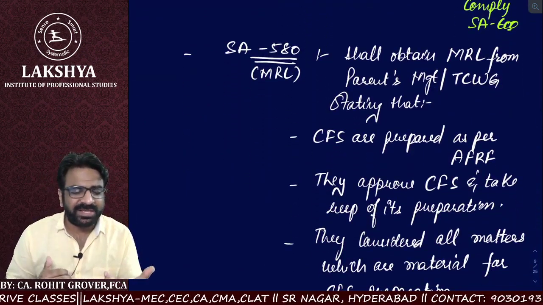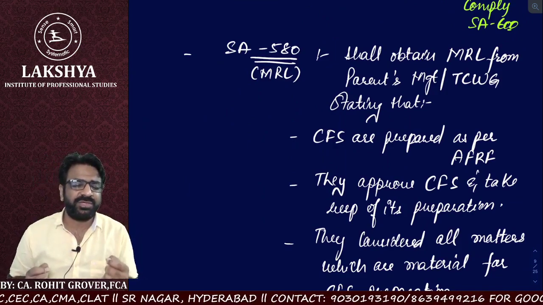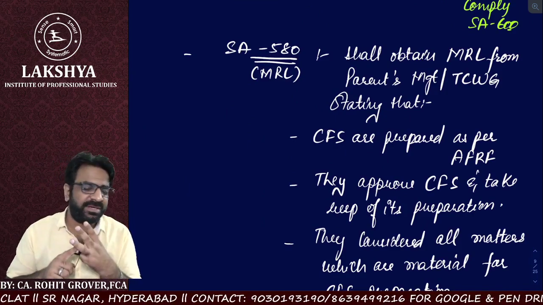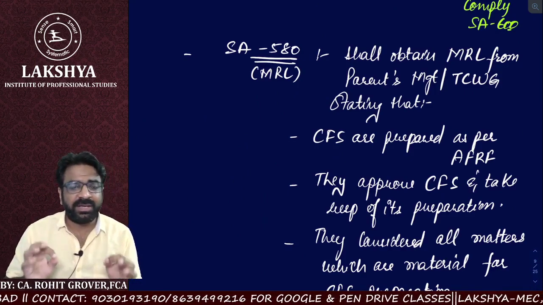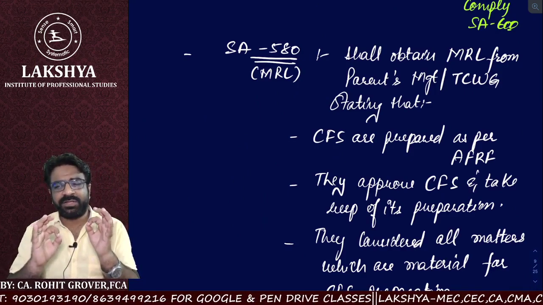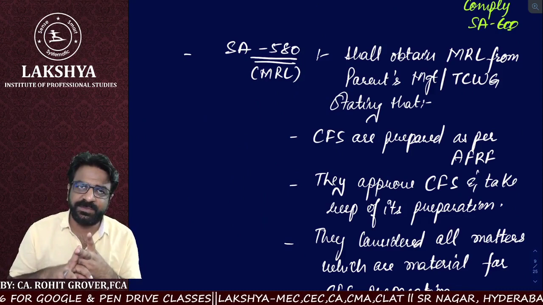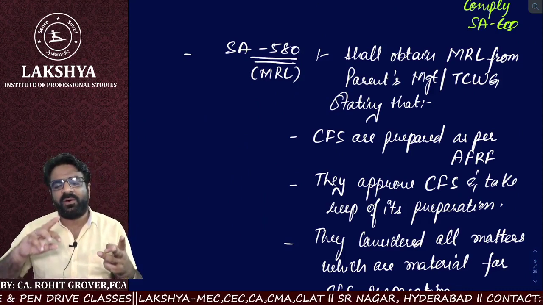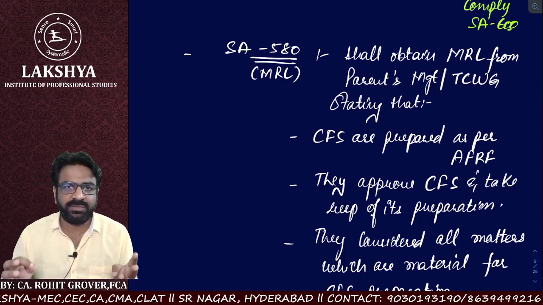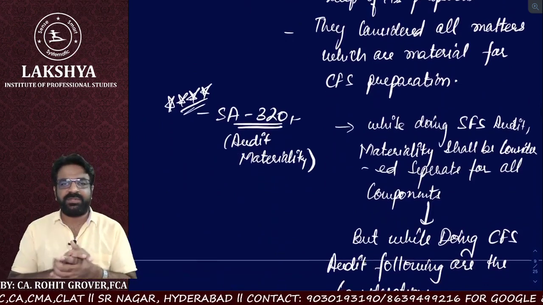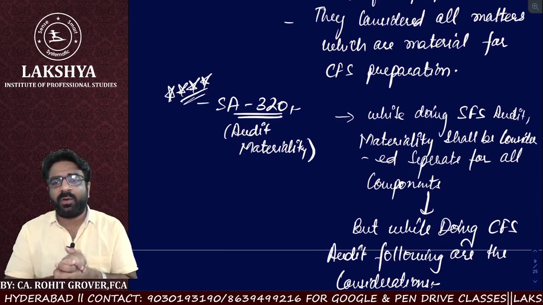The CFS auditor has to ensure that he obtains from the parent management or parent TCWG three declarations, a WRL, a written representation letter, he has to obtain. और उसमें क्या लिखा होगा सर? उसमें लिखा होगा declaration number 1 कि they take the full responsibility of preparation of financial statement, and they have also declared that the financial statements are as per applicable financial reporting framework, and they also declare that they have considered all the important matters when it comes to consolidated financial statement.